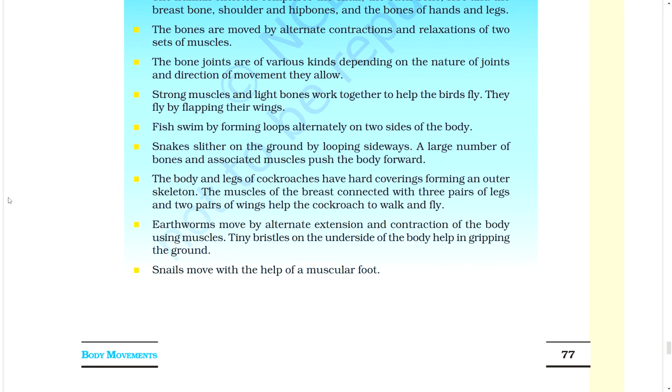Earthworms move by alternate extension and contraction of the body using muscles. Tiny bristles on the underside of the body help in gripping the ground. The snails move with the help of a muscular foot.